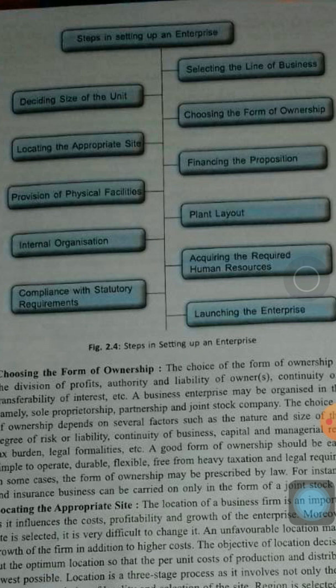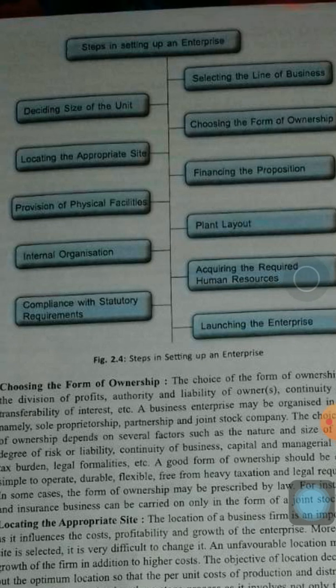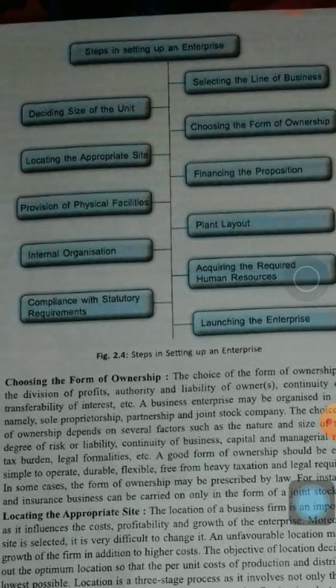Then comes locating the appropriate site. What will be the site of production or trade, or having an office for commercial services?